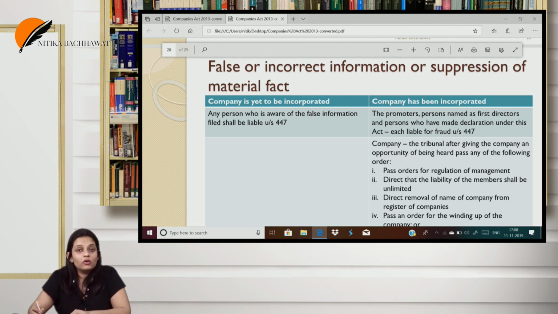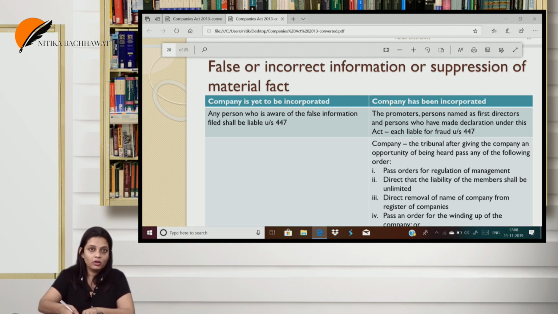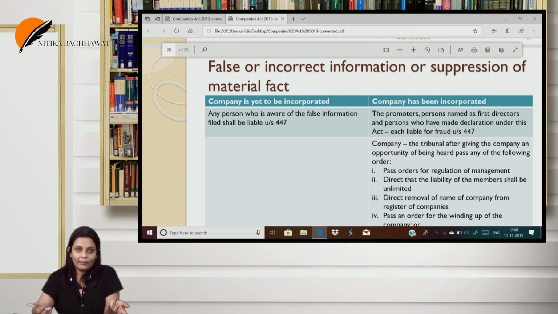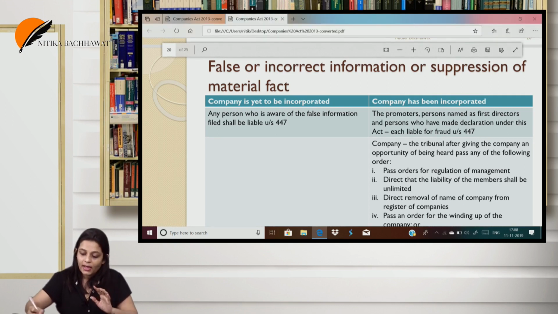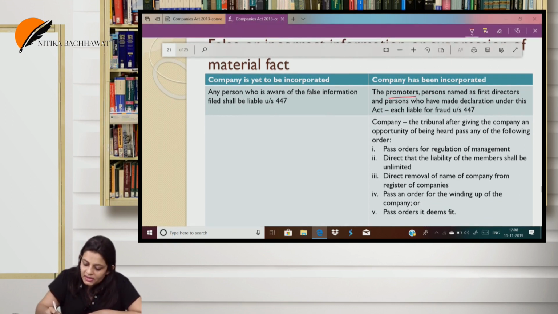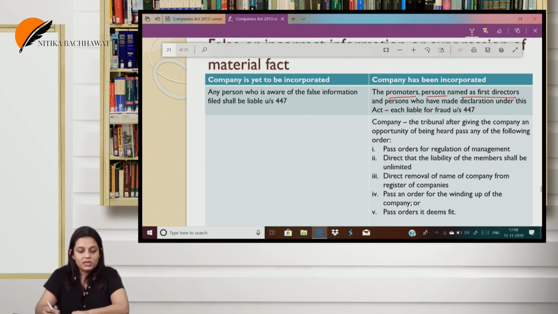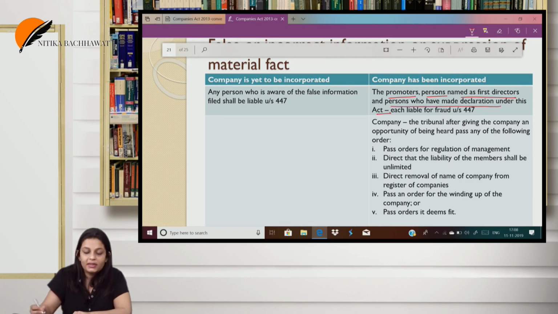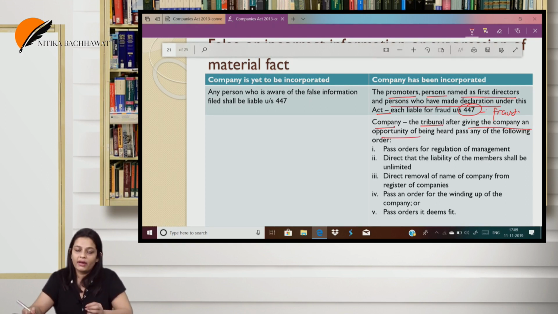If the company has been incorporated, then, since in the previous case the company is not incorporated, only the persons can be punished. But since in the second case the company is incorporated, the persons who have signed, the promoters, the persons who are named as first directors, and the persons who have made declarations under the act, shall each of them be liable under section 447. Section 447 is actually for fraud. And for the company, the tribunal can pass any of the following orders, but after giving the company an opportunity of being heard. Before any order is passed, the company shall be given a right to speak.